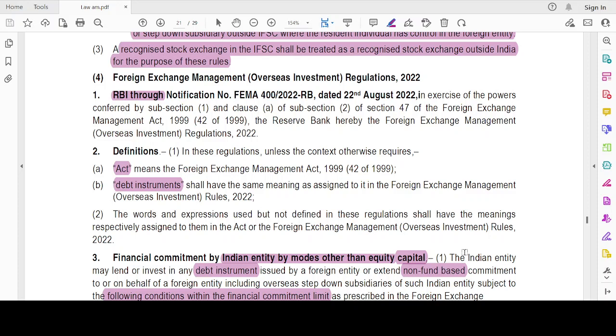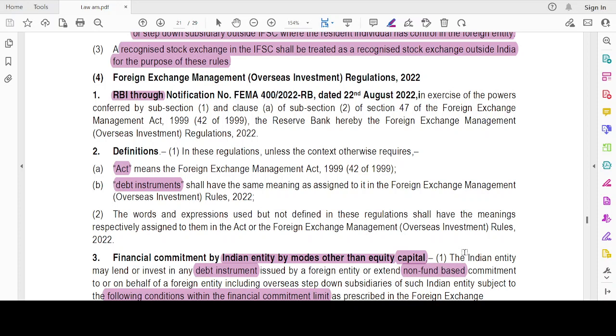Hi everyone, in this video let's discuss the Foreign Exchange Management (Overseas Investment) Regulations, 2022. We understood that the regulation means the directives issued by the regulatory authority, say for example in this case it is RBI. So RBI, by notification number so and so, in exercise of the powers conferred by sub-section 1 and sub-section 3 of section 47 of the FEMA, came up with the Foreign Exchange Management (Overseas Investment) Regulations, 2022. There are a few definitions here.